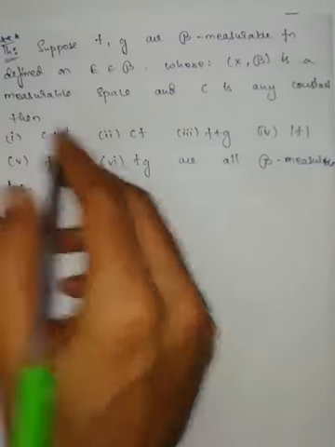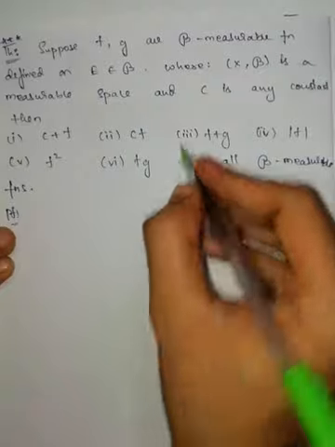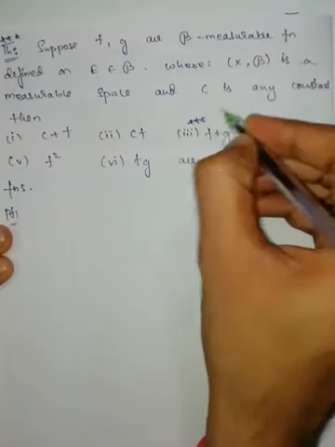Out of the whole theorem is important. Out of this, the third one is the most important.